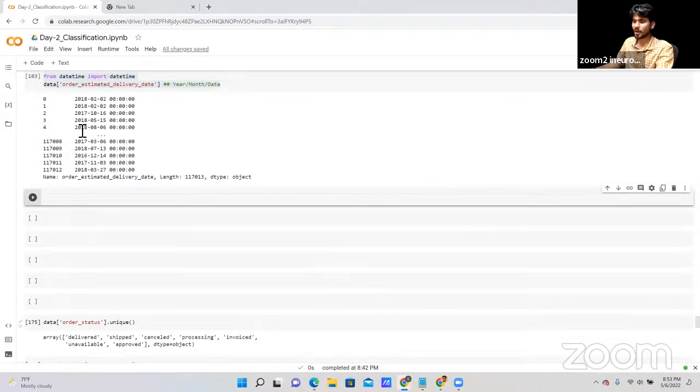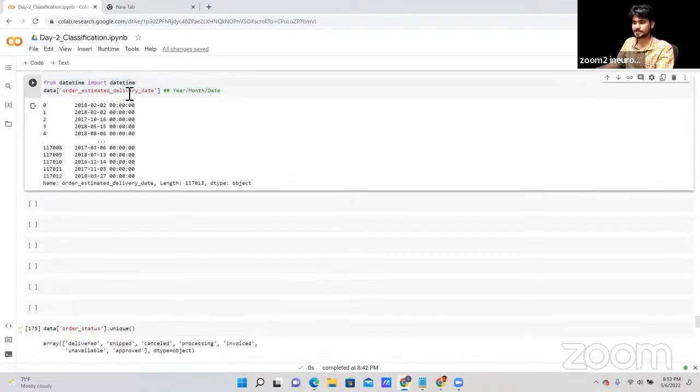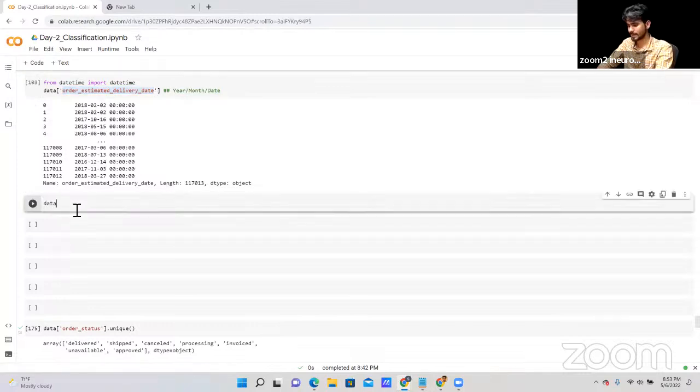Okay, so we have an order estimated delivery date in the form of year, month, and date. Now let's change this into the datetime format. For this, let me copy this cell from here.